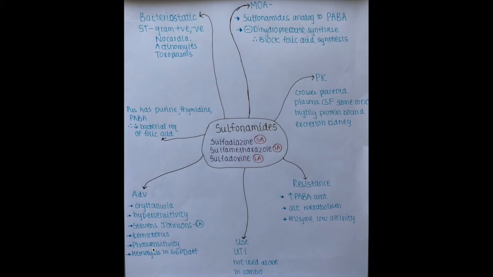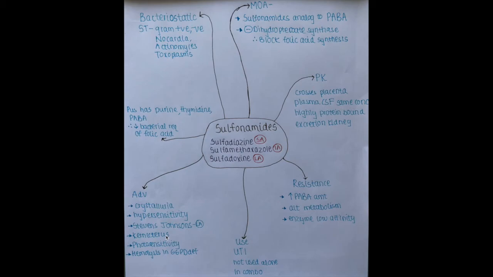Adverse effects. There are many adverse effects of sulfonamides. The name itself suggests that sulfonamides contain sulfur. There are many people who have allergy towards sulfur containing compounds, so there can be cases of hypersensitivity. Stevens-Johnson syndrome is a sensitivity reaction that develops in skin and mucous membrane. It is a severe sensitivity reaction.